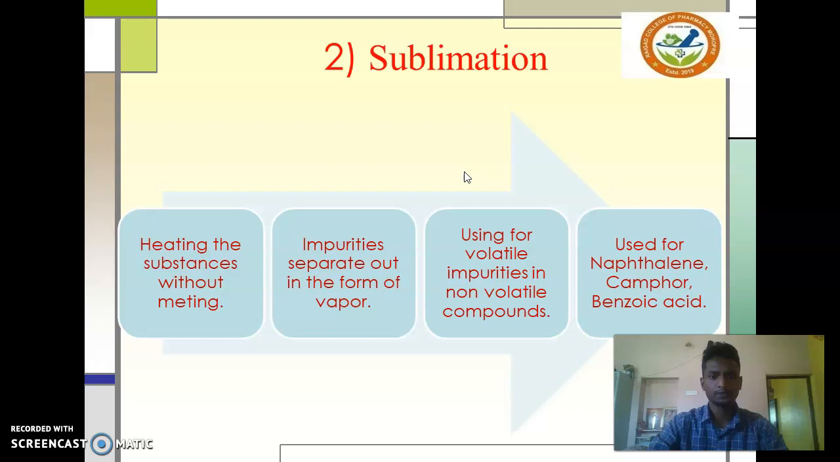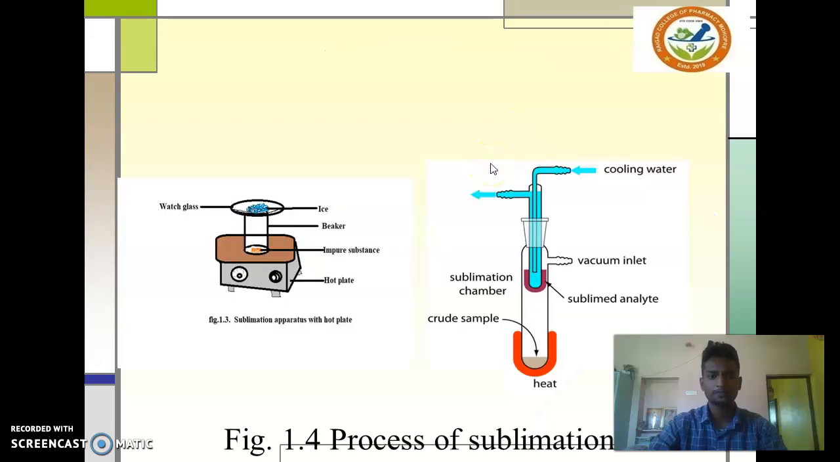Then sublimation. Sublimation is defined as heating a substance without melting. The impurities separate out in the form of vapor, using volatile impurities in a non-volatile compound, especially for naphthalene, camphor, and benzoic acid. There are two types, for the solid state or liquid state.